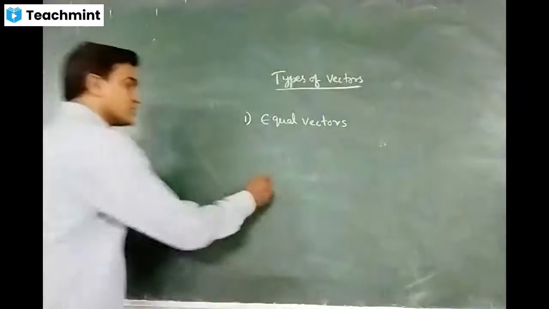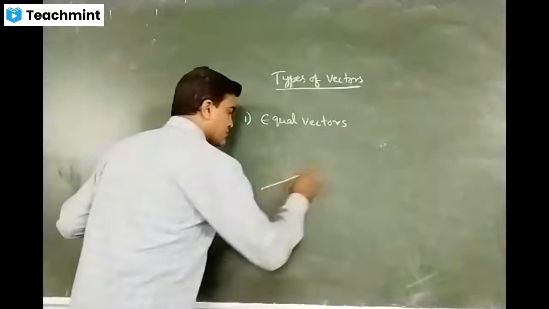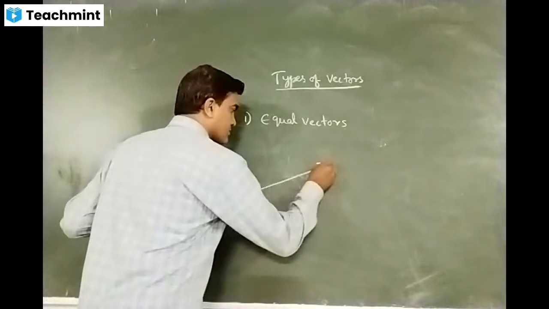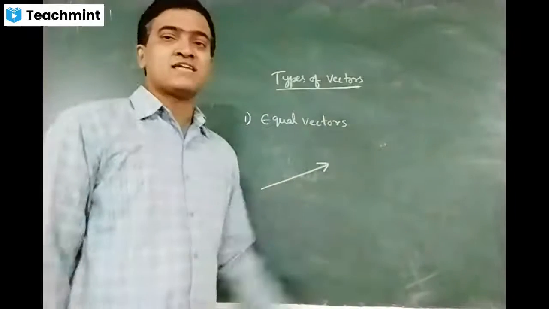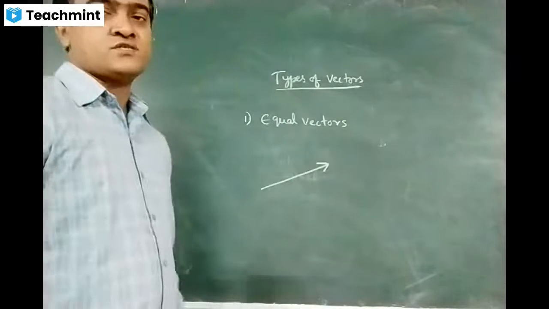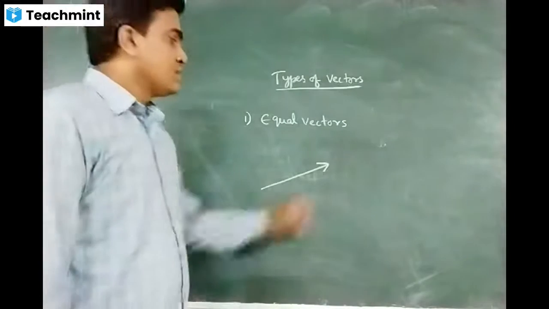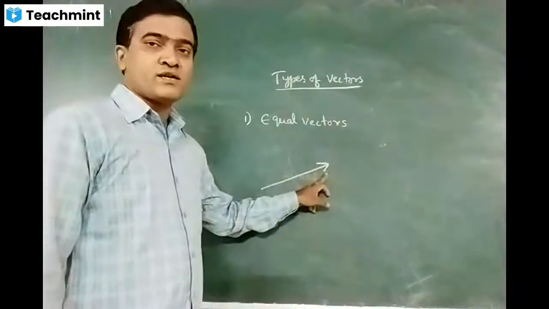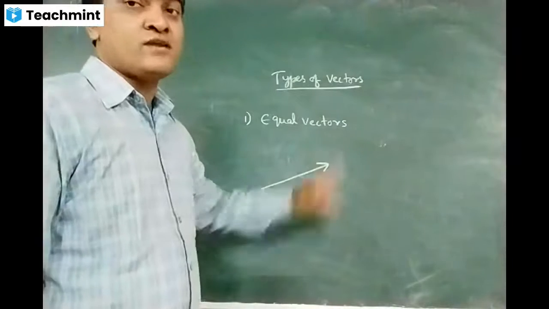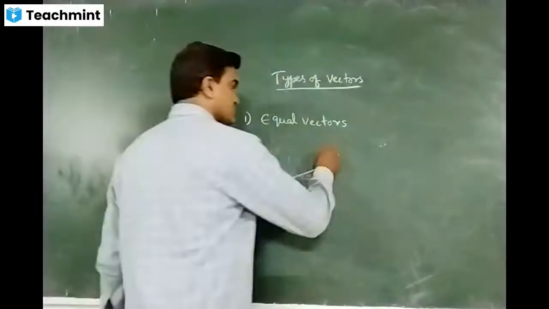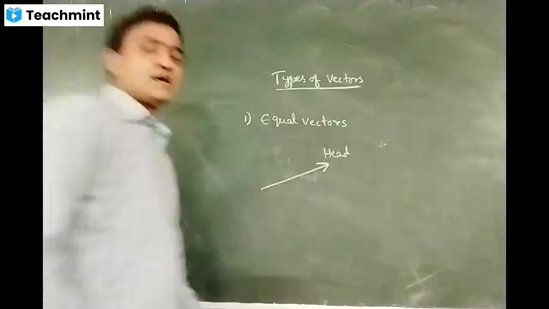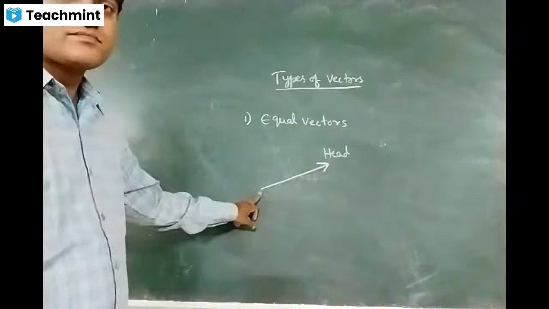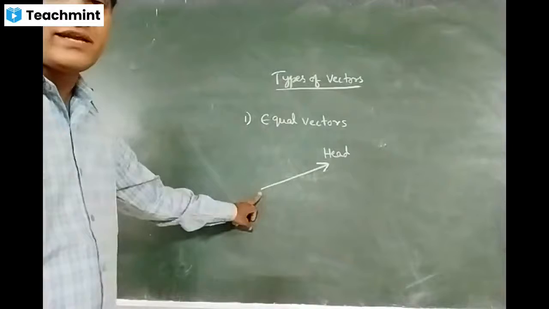Let me show you. For example, if I draw a line segment, this is called a line segment. This arrow at one end of the vector is called the head of the vector, and the other end of the vector is called the tail of the vector.